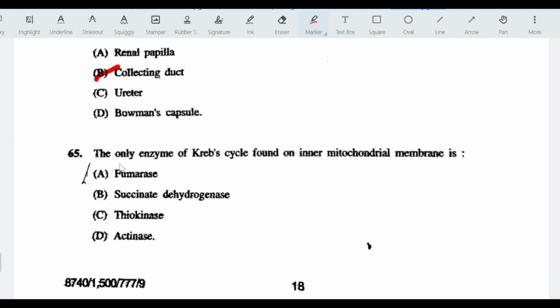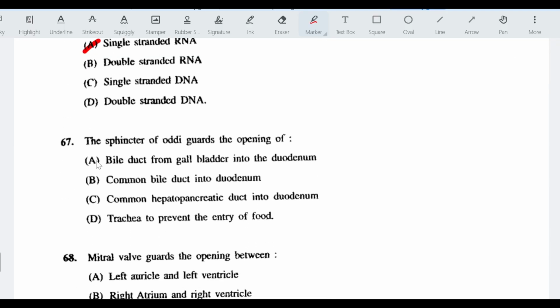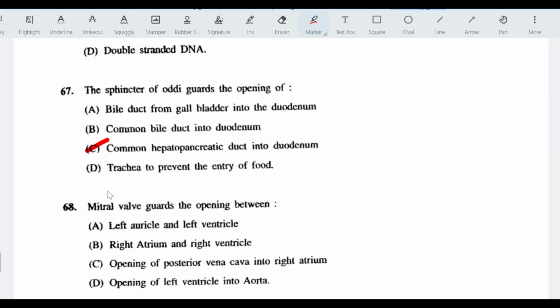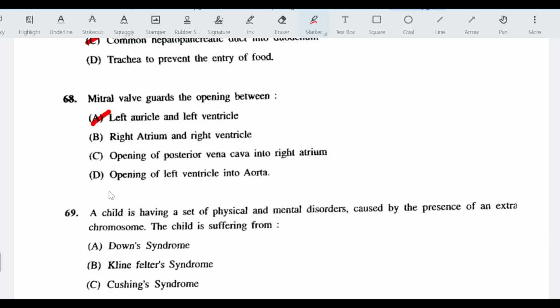The only enzyme of Krebs cycle found on inner mitochondrial membrane is succinate dehydrogenase enzyme. The bacteriophages usually have their genetic material as single-stranded RNA. The sphincter of Oddi guards the opening of common hepatopancreatic duct into duodenum. Mitral valve guards the opening between left auricle and left ventricle.